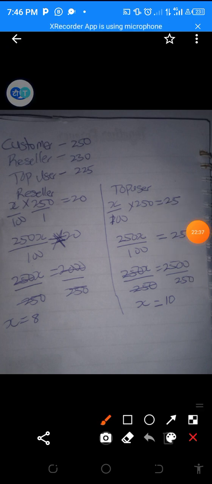So we have x over 100 times 250, which is the customer level. We are going to get our percentage using the customer level price, which is 250. If your own case is 270, you write 270. If your own case is 240, you write 240.